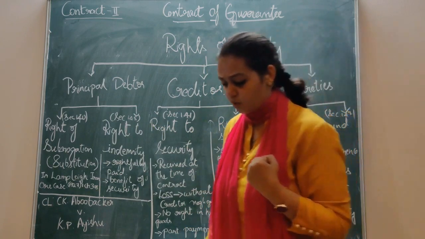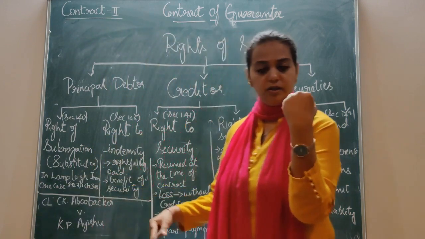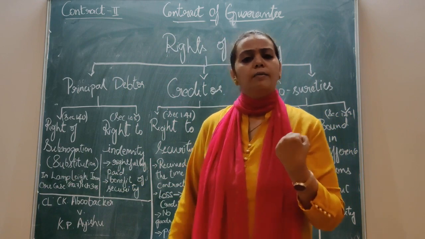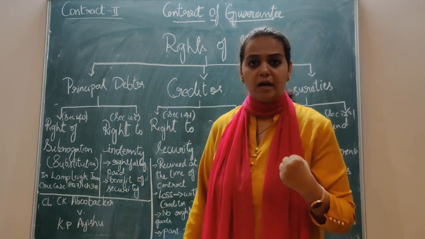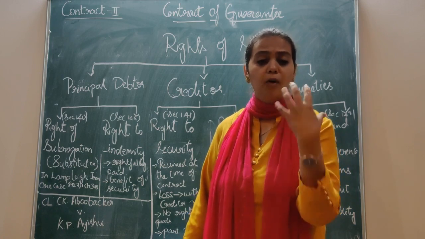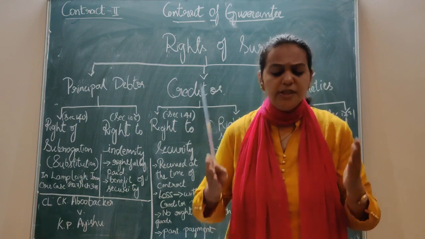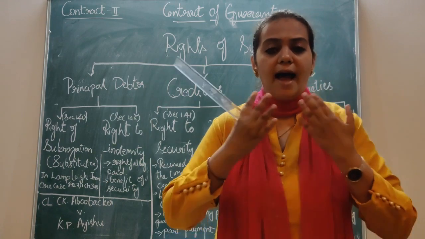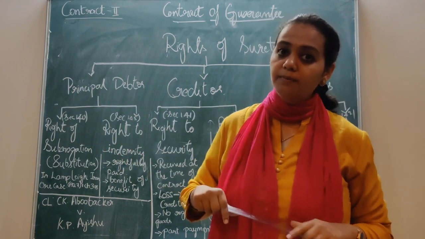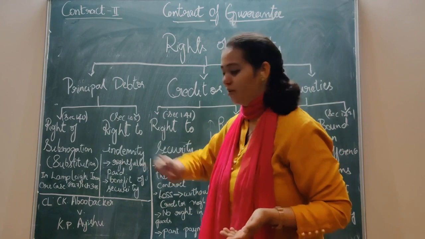What the judgment says was, see, in case of default by the principal debtor, the surety pays to the creditor. As soon as the surety pays to the creditor the amount on which the principal debtor made default, he comes into the place of the creditor. He acts as a creditor. He becomes a creditor and can recover the money from the principal debtor. Point number 1. That is your right of subrogation.